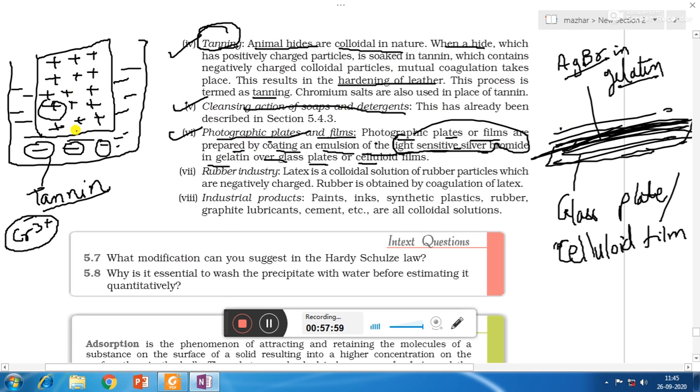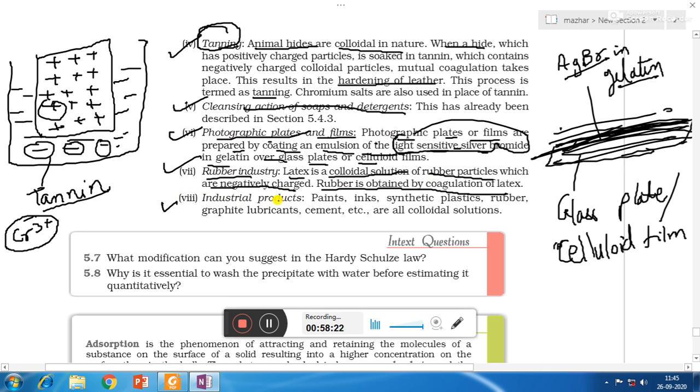Number 7, rubber industry. In rubber industry, colloids are used. Latex, okay, which is a viscous liquid, it is a colloidal solution of rubber particles which are negatively charged. Okay, so rubber latex is negatively charged. So how is rubber obtained? By precipitation of latex. So by coagulation of latex, rubber is obtained.